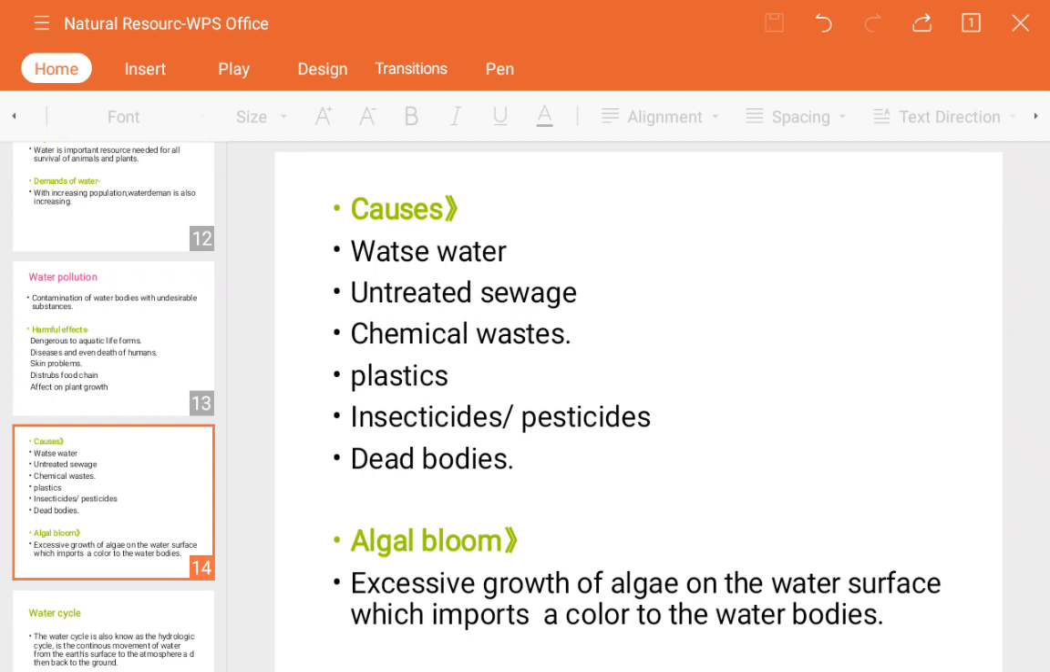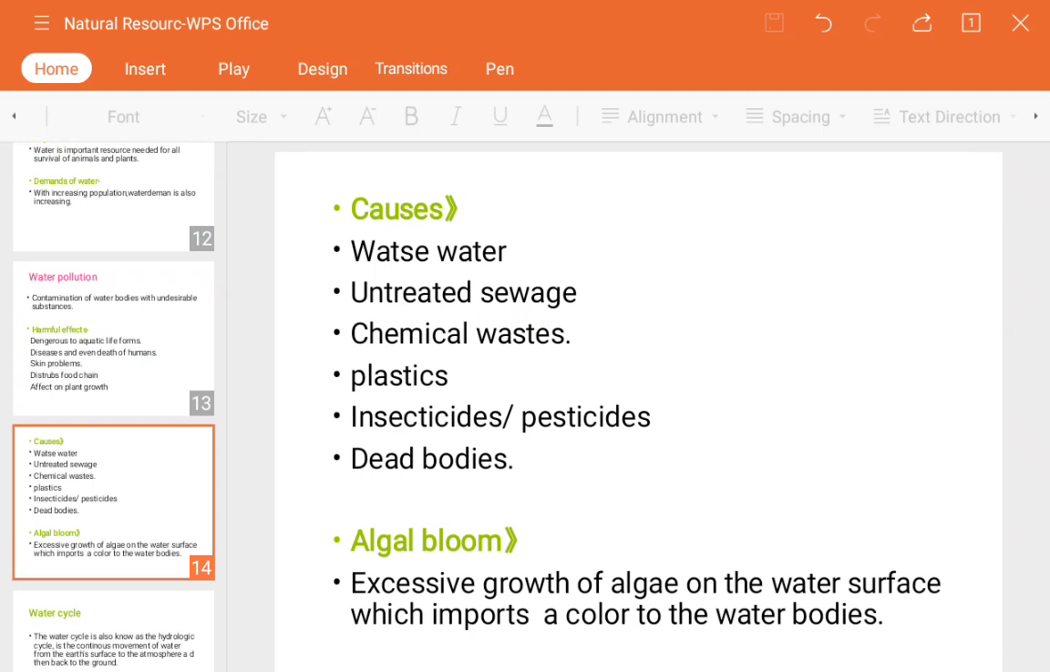If the chlorophyll pigment is more, then it will be more greenish. If it is red in color, then the water body will appear red. If it is blue or yellowish algae, it will look like the same one. That's why it imparts a color to the water bodies.